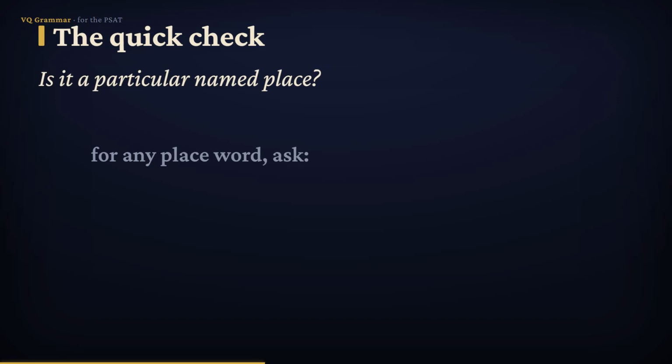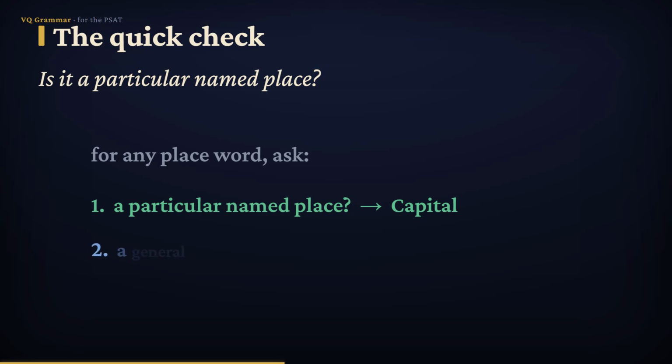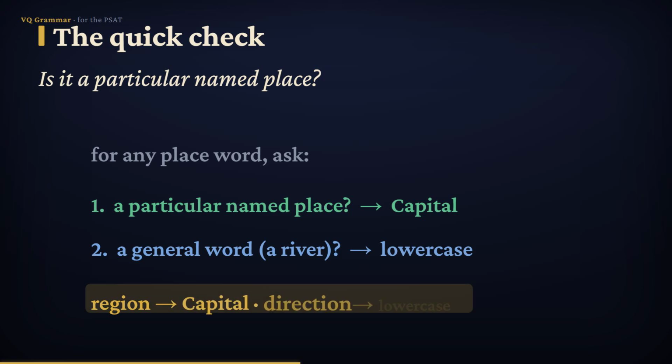Let's gather it into a quick check. For any place word, ask, is this the name of one particular place? If yes, give it a capital. If it's just a general word, like a river or that mountain, leave it lowercase. And remember the special case. A region of the country gets a capital, but a plain compass direction does not. Named place, capital. General word or direction, lowercase.